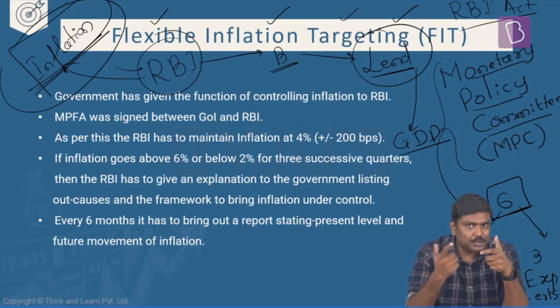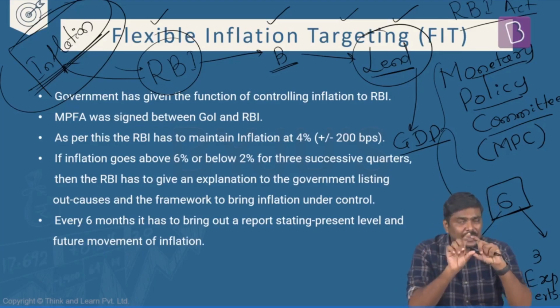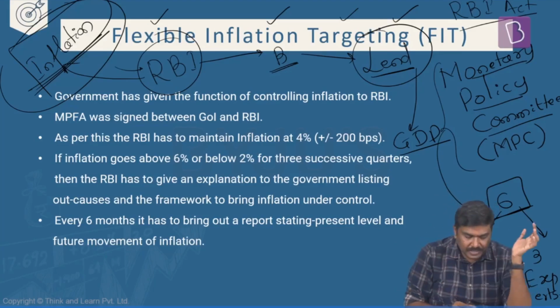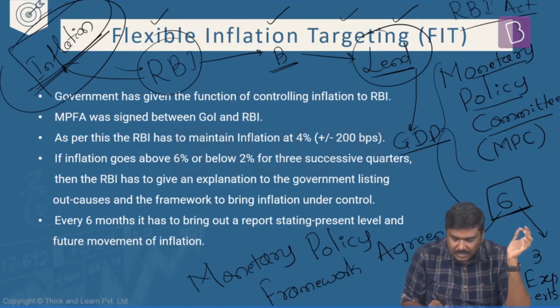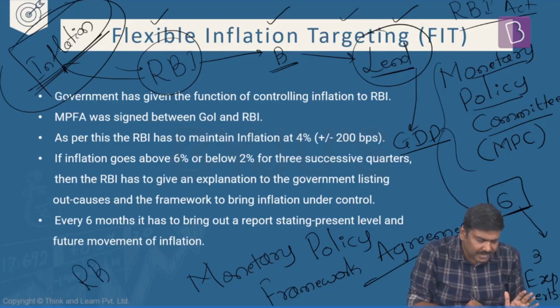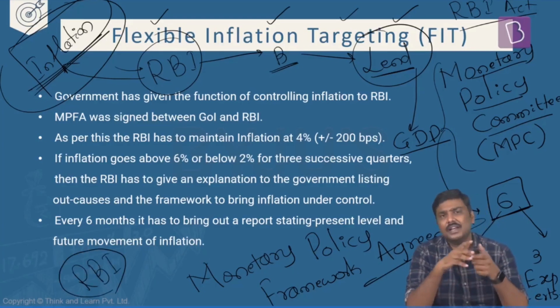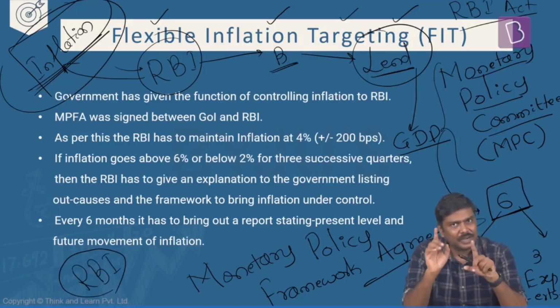Now to overcome this particular issue, what the Government of India has done is, it has signed an agreement with RBI. This particular agreement is famously known as the Monetary Policy Framework Agreement. Is it okay? Monetary Policy Framework Agreement, MPFA. Remember this. Very, very famous. Under this particular agreement, the Government of India has entered into an agreement with RBI. This was signed in 2014-15 and came into force from 2016. Is it okay? It was implemented in 2016.